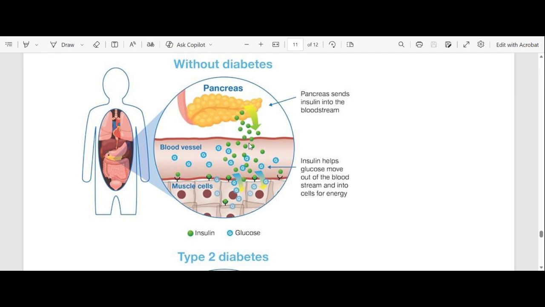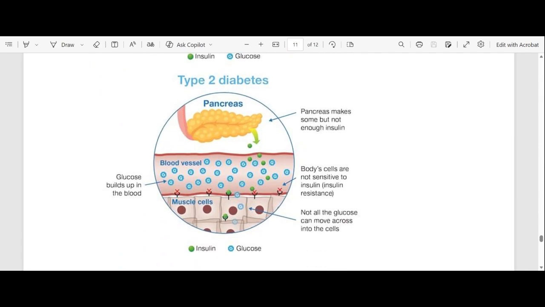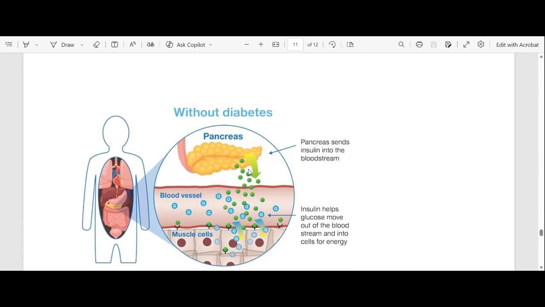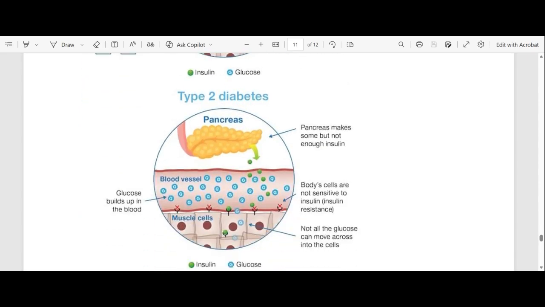This is a normal person. Whereas a person who has type 2 diabetes is secreting less. Can you see the difference between a person who does not have diabetes and a person who has type 2 diabetes? The pancreas is secreting less insulin.